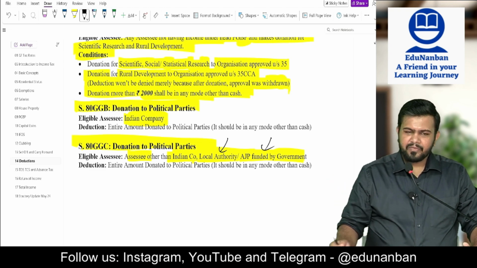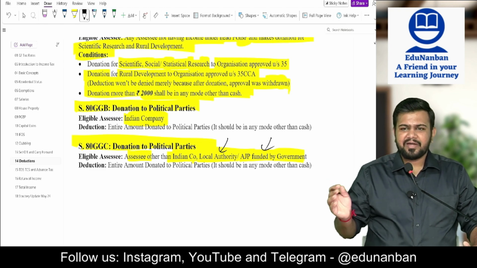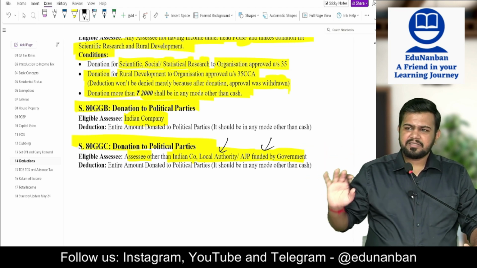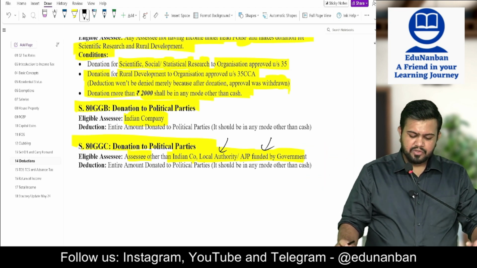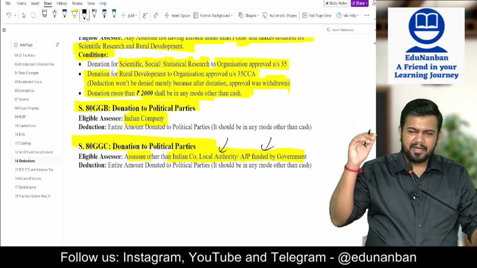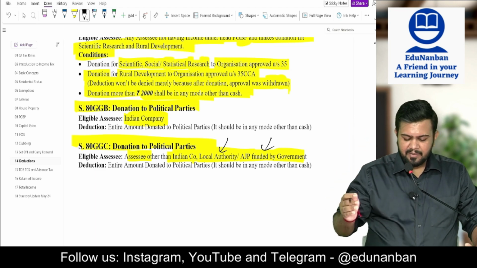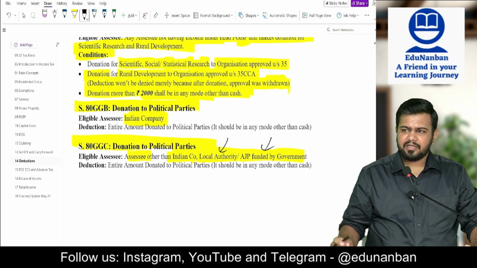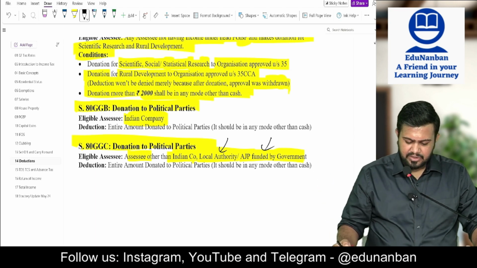And also, if any artificial juridical person is funded by the government, then obviously there will be party influence. Hence, for them also it is not allowed. So to Indian company, it is allowed under 80GGB. Other than Indian company, local authority and AJP funded by the government, it is allowed under 80GGC.